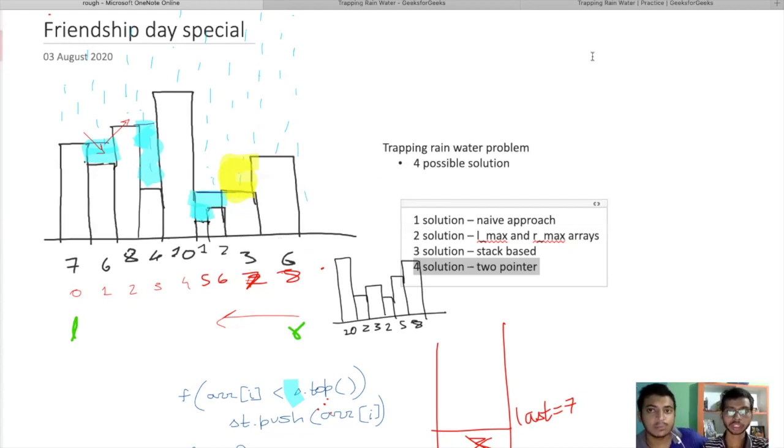So at 2, how much water can we store? We find the minimum of the max of L, which is 6, and the current, which is 2. The minimum of 6 comma 2 is 2. So we subtract that particular height. 6 minus 2, not 4, sorry, the minimum is 2. Yeah, 6 minus 2.